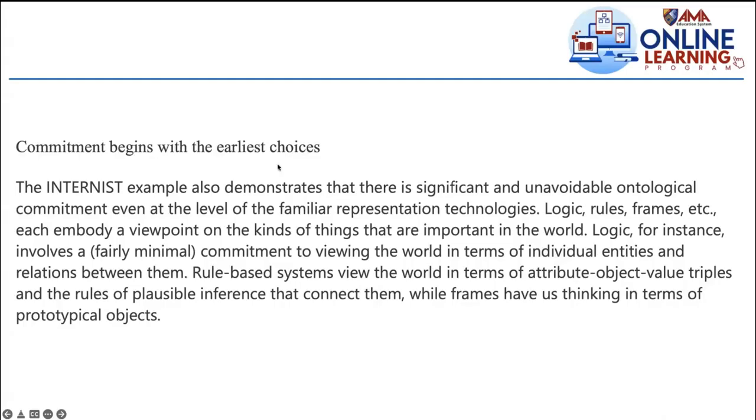That's why commitment begins with the earlier choices because we'll be the one. The human will be the one because the human is the one developing the AI programs. So the human will be the one to decide what technique to use in representing knowledge in this machine or AI agent that we are developing. Is it logic? Is it rules? Is it frames? So that's why it's a commitment with the earlier choices because we'll find out later that the first choice will influence the following results later. That's why commitment begins with this, okay?